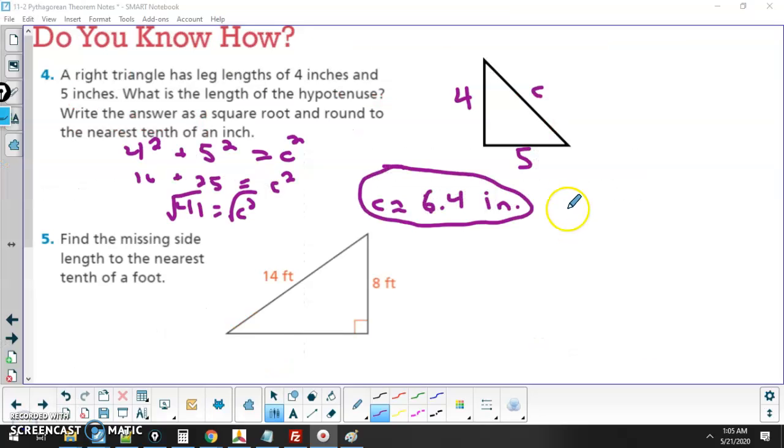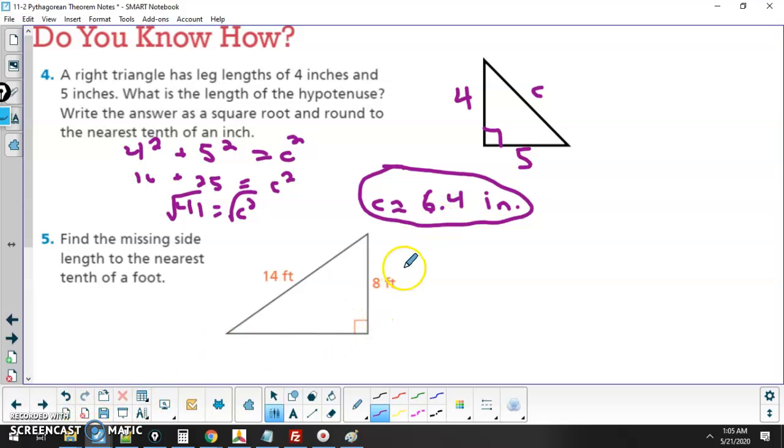For number 4, you're finding the hypotenuse. So it's always good to draw out a picture. I forgot to label it's a right angle, so it's a right triangle. You're looking for c. So the equation a squared plus b squared equals c squared would mean you have 4 squared plus 5 squared equals c squared. Add up the numbers, you get 41. Square root of 41 is about 6.4 inches.